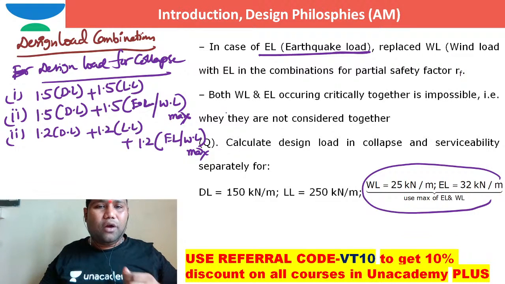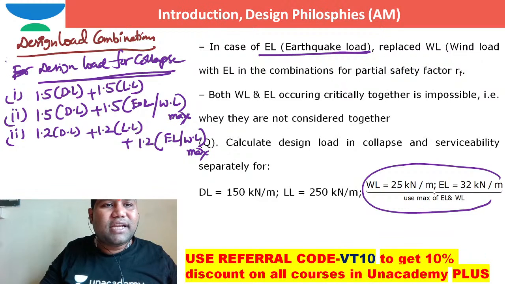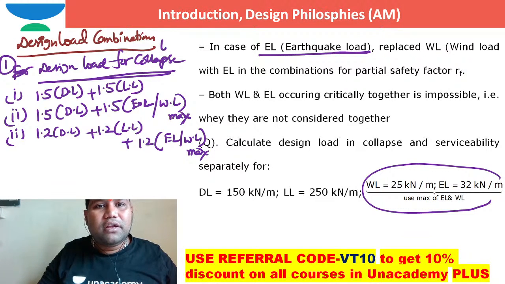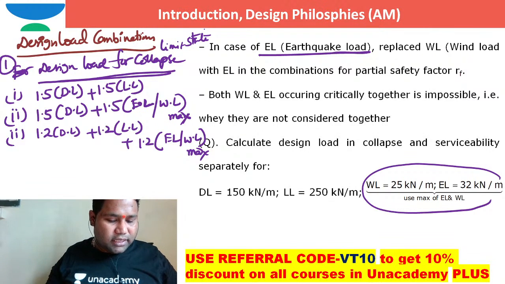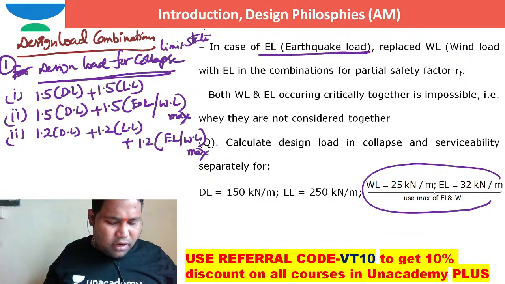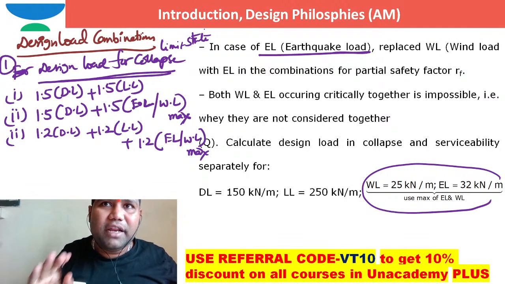So this is the design load for limit state of collapse. Some people will also ask, sir, but it is possible. It is not possible; till now in history, it has not happened in this way.